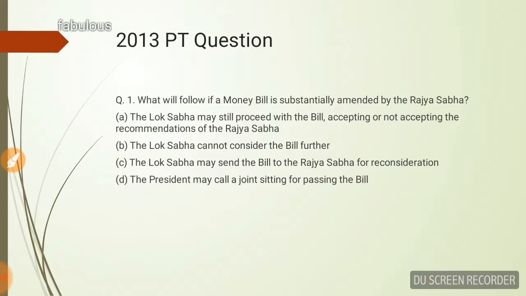Next question is: what will follow if a money bill is substantially amended by Rajya Sabha? I told you, Rajya Sabha does not have any power to reject the money bill, it has to return the money bill to the Lok Sabha within 14 days, either with or without amendments. And Lok Sabha can accept the amendments or may not accept the amendments. So in this case, the first option is the Lok Sabha may still proceed with the bill, accepting or not accepting the recommendations of the Rajya Sabha. So this option is correct.